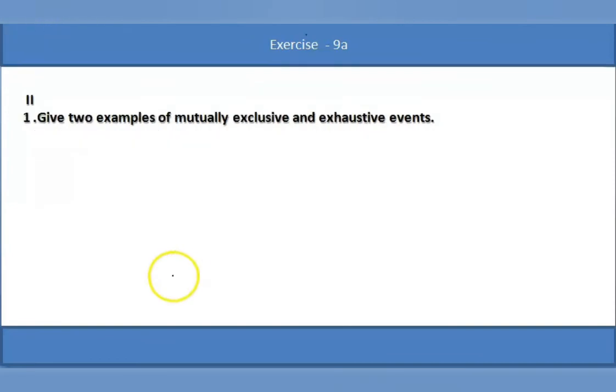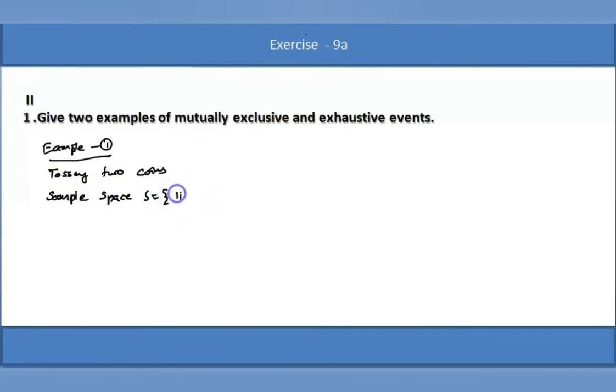Next one. Second question: give two examples of mutually exclusive and exhaustive events. They must be mutually exclusive and also exhaustive. Let us give an example. First example, example 1: tossing two coins. Sample space S is equal to, what is the sample space? Head head, head tail, tail head, and tail tail. There is the sample space.